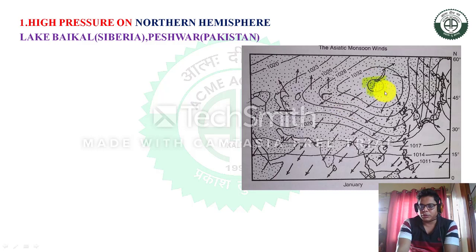So all the winds try to move from the high pressure area, that time you can see Siberia has a high pressure. So the winds from this area try to blow out and come from high pressure to low pressure area in this way, and due to this the northeast monsoon comes to India.